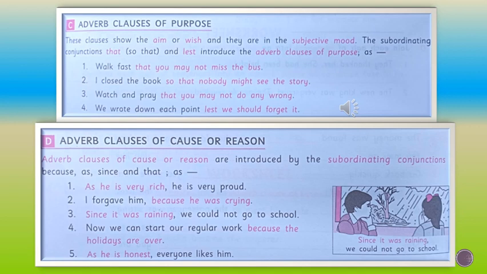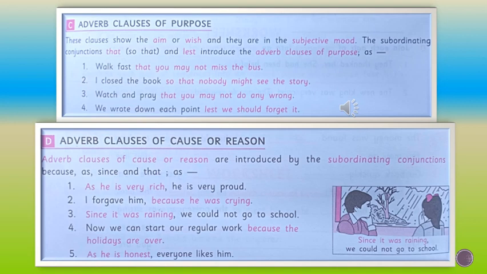I'll read from the text. These clauses show the aim or wish and they are in the subjunctive mood. The subordinating conjunctions that, so that, and lest introduce the adverb clause of purpose. You can see the examples. Walk fast that you may not miss the bus.